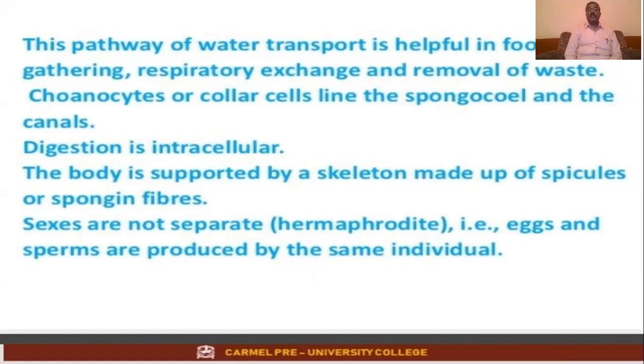Eggs and sperms are produced by the same individual. So hermaphrodite means an organism which has the capacity to produce both male and female reproductive units, that is nothing but the egg and the sperms respectively.